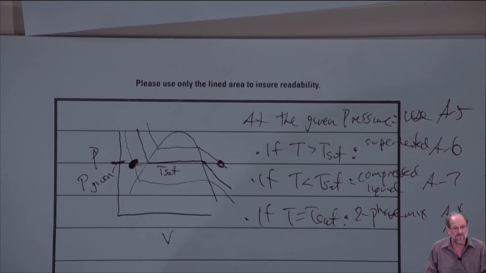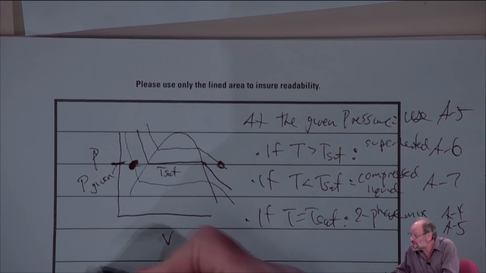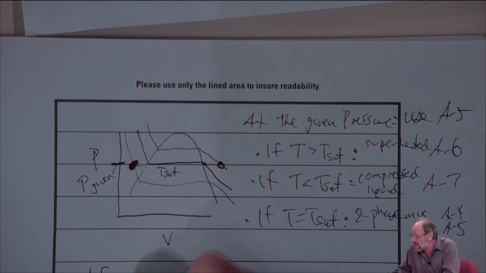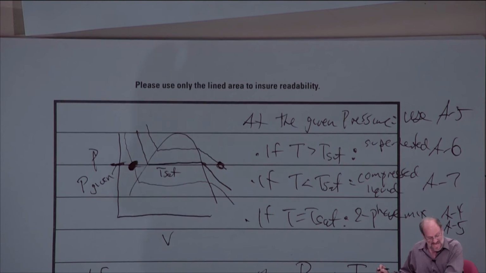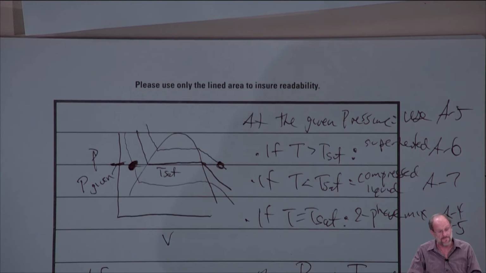What if we're not given both pressure and temperature? What if we know pressure or temperature? So if we are given either pressure or temperature and one other property, we always have to be given two independent intensive properties.